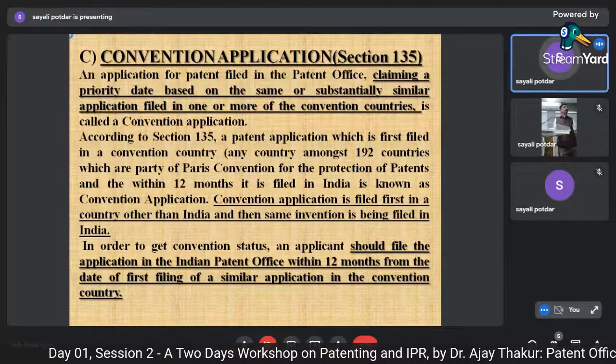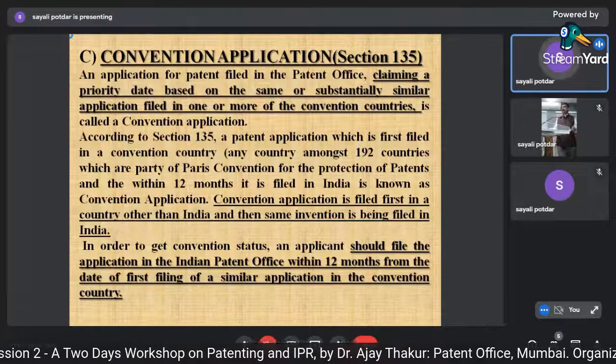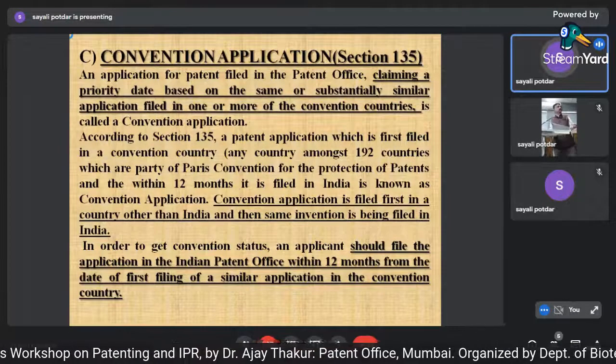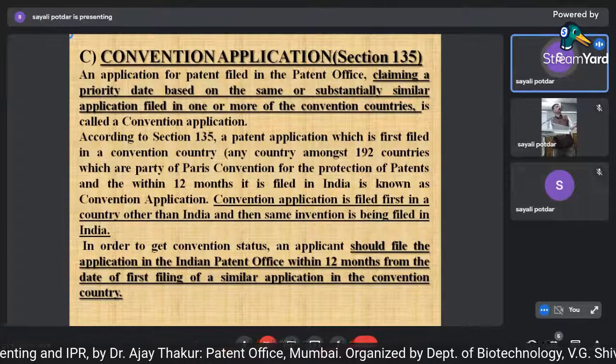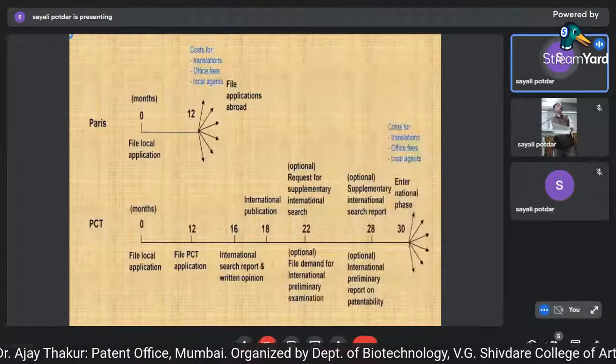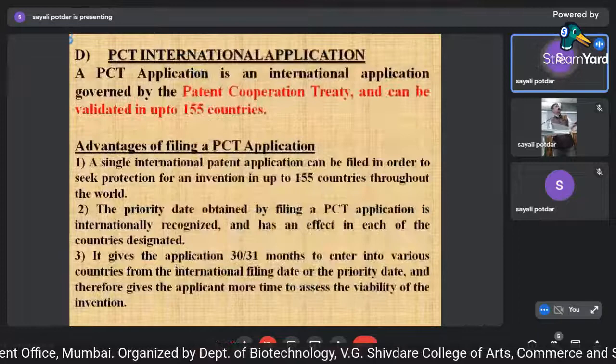So you can file an application in those countries, right? So this is the application which is based on the conventional application. Now, then the PCT international application.